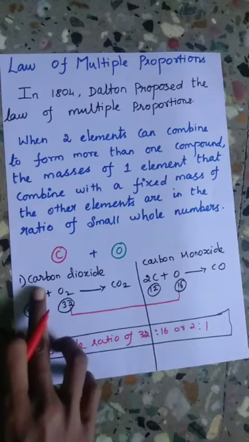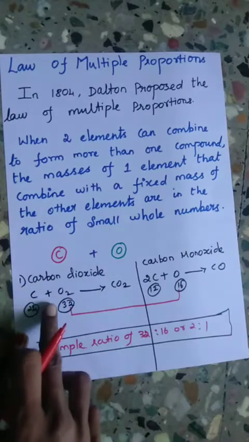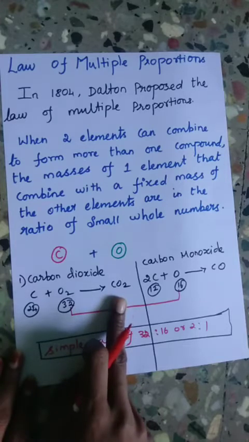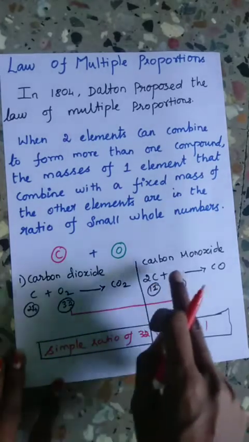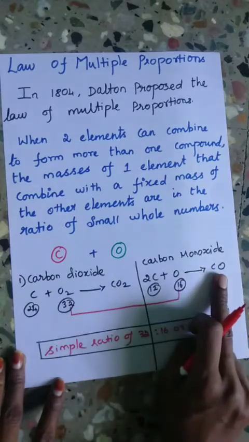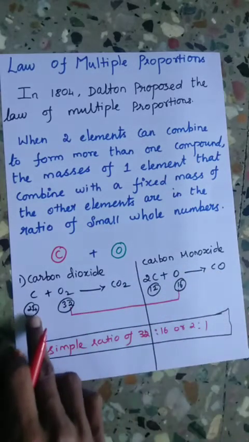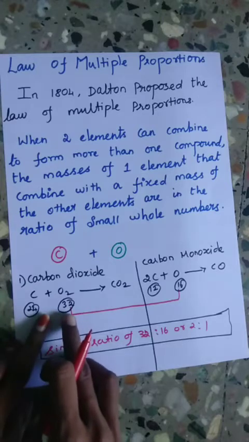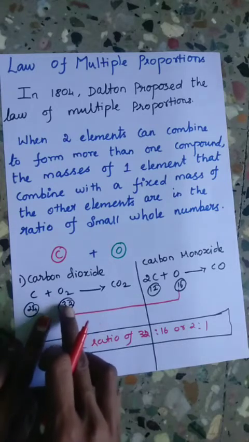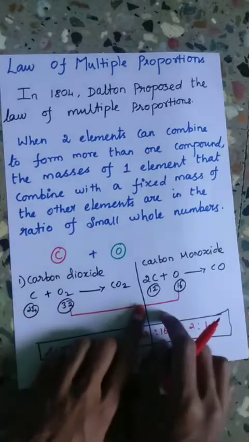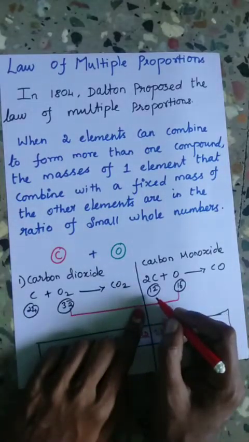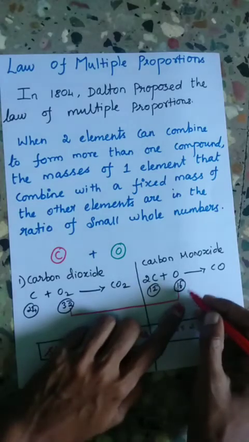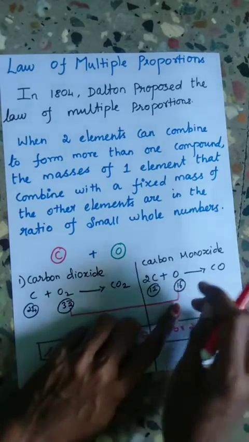So here carbon plus oxygen reacts to give carbon dioxide, and 2 carbon plus oxygen react to give carbon monoxide. Here 12 parts by mass of carbon combine with 32 parts by mass of oxygen, and here 12 parts by mass of carbon combine with 16 parts by mass of oxygen.